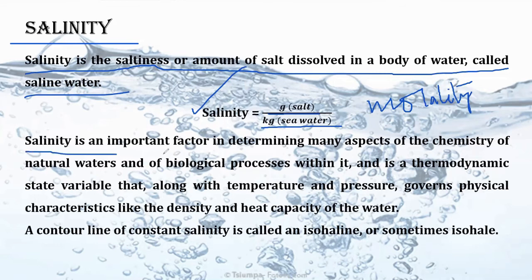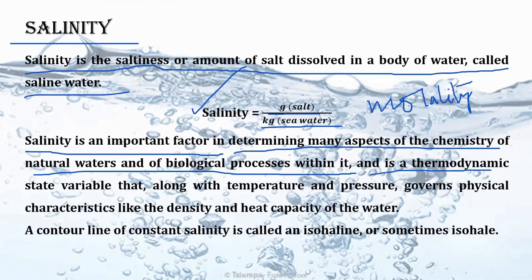Now this salinity is a very important factor in determining many aspects of chemistry of natural waters and biological processes within it. See, many fishes are there which are actually specially made for saline water. So they live in saline water only. If you make them live in fresh water, they will die. Similarly, if the fishes that are meant to live in fresh water are allowed to go to saline water, then they will die, right? So these are different biological processes.